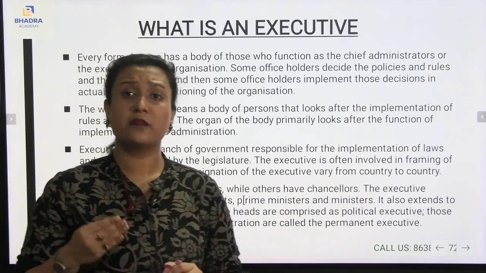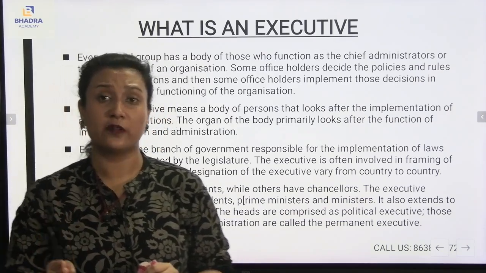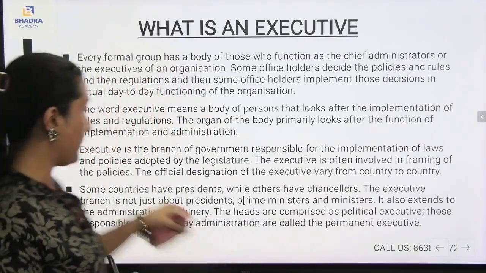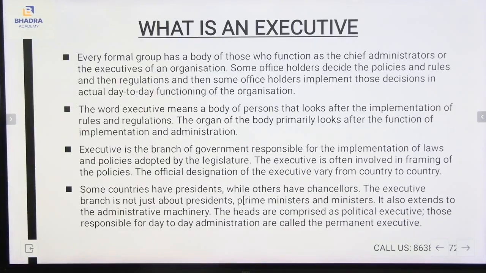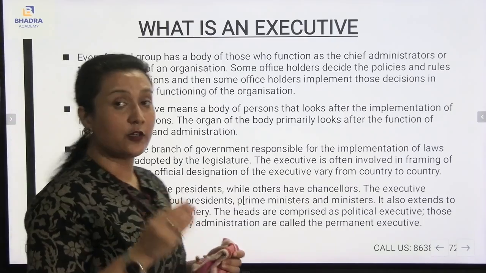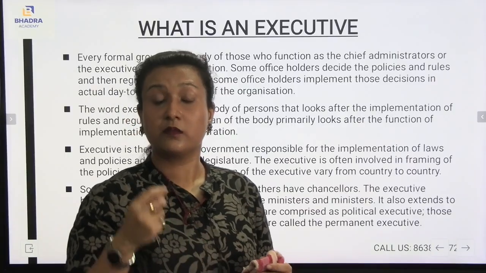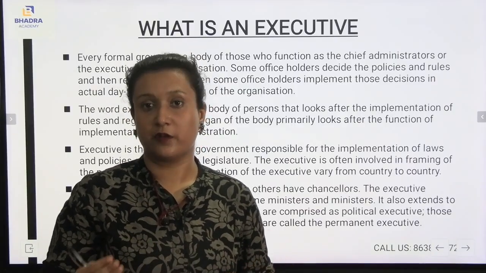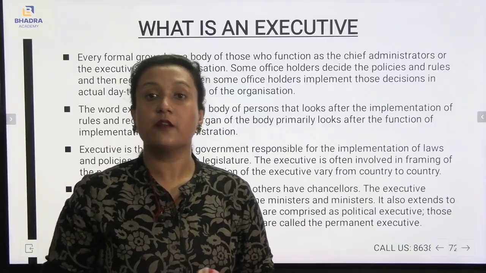Now, the executive has a main function in framing of the policies, and it varies from country to country. Some countries have president while others have chancellors. The executive branch is not just about president, prime minister, and ministers. It also extends to the administrative machinery. In our country, there is president, there is prime minister, and also other cabinet ministers.